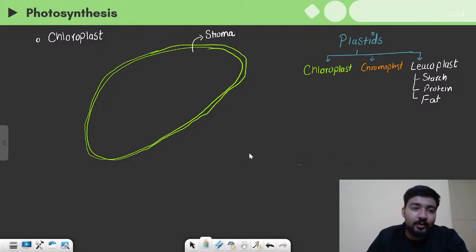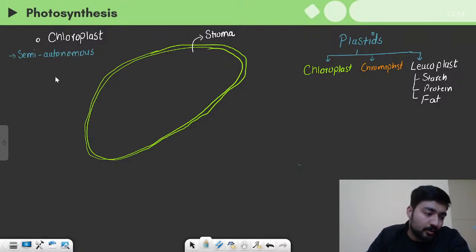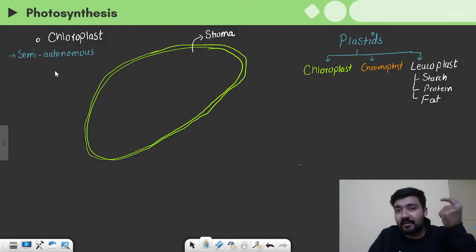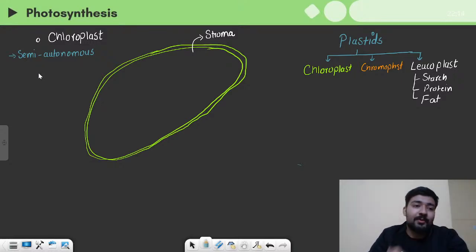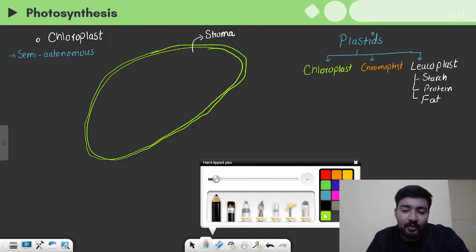This is a feature of chloroplast or the plastids in general that you should know, that they are semi-autonomous organelles. There is one other organelle which is semi-autonomous along with chloroplast, and that is the mitochondria. Mitochondria too has the DNA, the ribosomes and the RNA. So yes, they are also semi-autonomous, which means they can perform half of their functions independently. They do not require the other cellular mechanism to help them. So this is the meaning of being semi-autonomous.